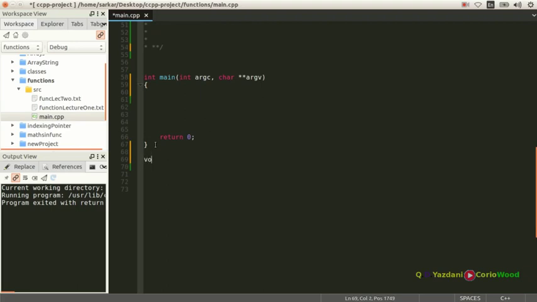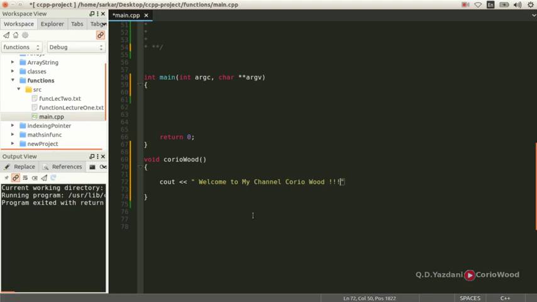So we want to put a void, and I'm going to tell you why I'm using void. Our function name is CorioWood. I'm not passing any parameters, and my body begins from there. This is called a block, and inside the block I'm going to put a cout, and in my cout I'm going to put: welcome to my channel Corio.